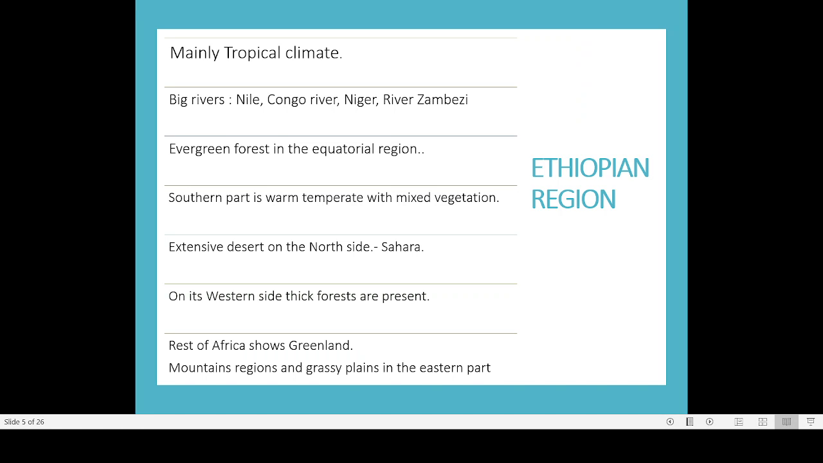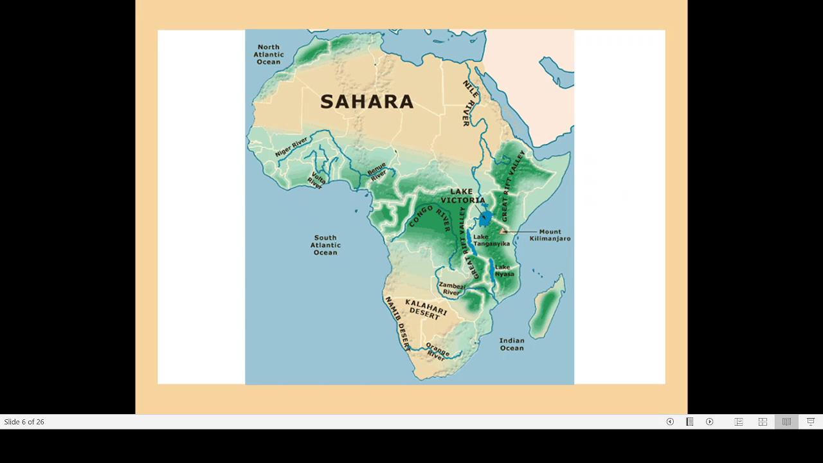Then the rest of Africa shows grassland. If you compare, in this region we can find mostly forest. Now, if you take the Kalahari Desert, there also we are finding some forest. But the region between this evergreen or equatorial forest and the Kalahari Desert is mostly characterized by grassland. In this region, we are finding most of the African grassland or African savanna. It is in the African savanna that the majority of the African wild animals are located.